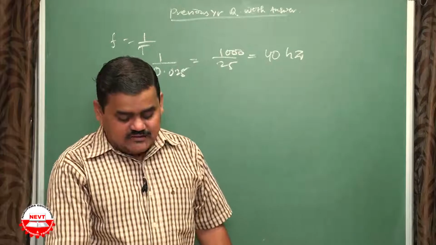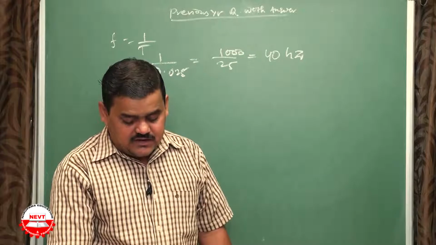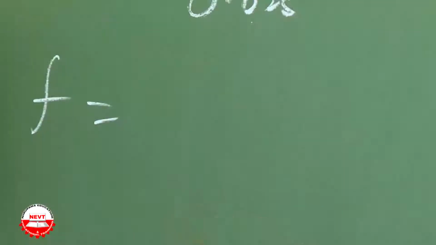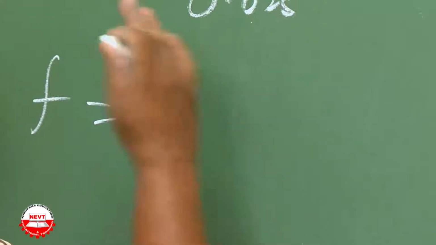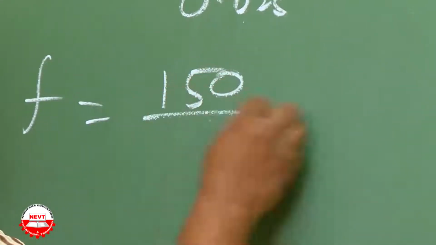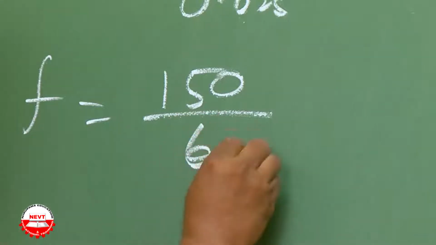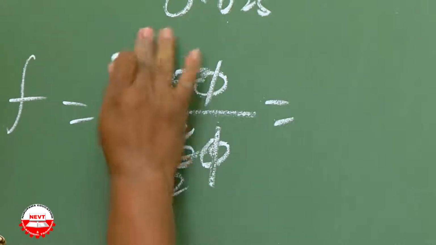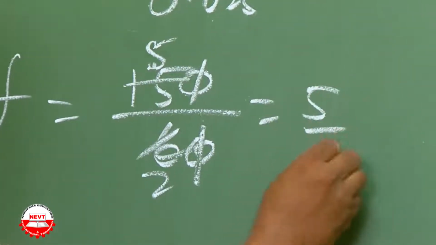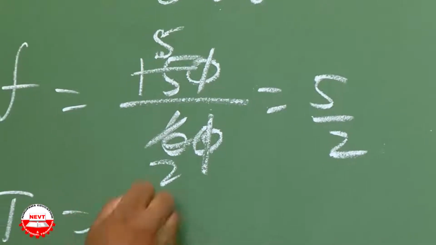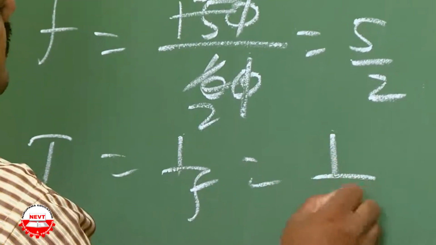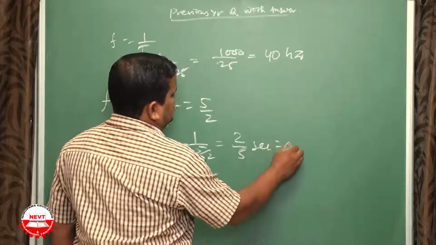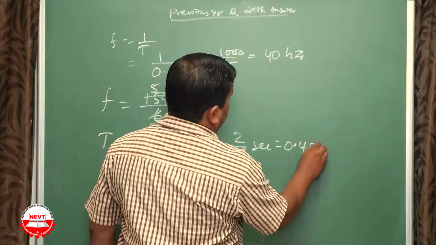Next question, find the time period of oscillation of a body vibrating 150 times in a minute. So first find frequency. Frequency is equal to the number of vibrations in 1 second. That means 150 by 60, since it is given in minutes. It means 5 by 2. So what is the time period? T is equal to 1 by f, means 1 by 5 by 2, which is equal to 2 by 5 second, or 0.4 second.